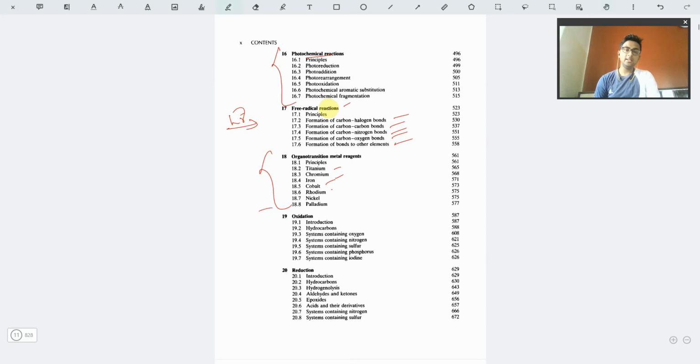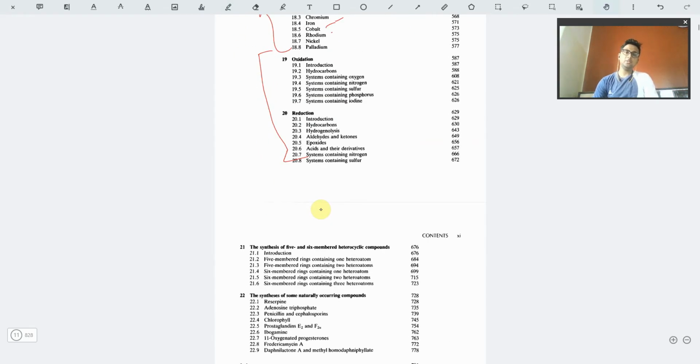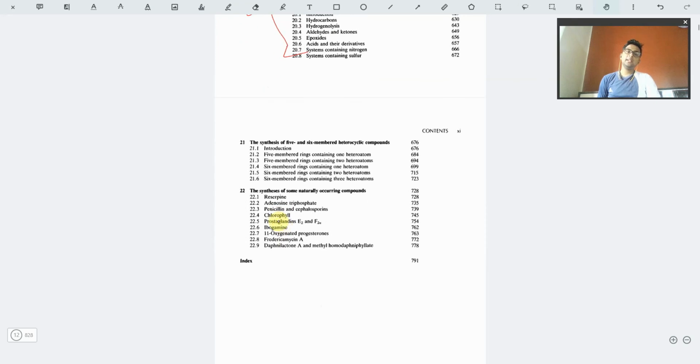Now the next part is the oxidation reduction part. As I've already explained for the base catalyzed and acid catalyzed mechanisms, oxidation and reduction is also quite properly and extensively explained in detail in this book. So I would recommend that you follow this part also from just this book, and you won't require any other notes or books for that.